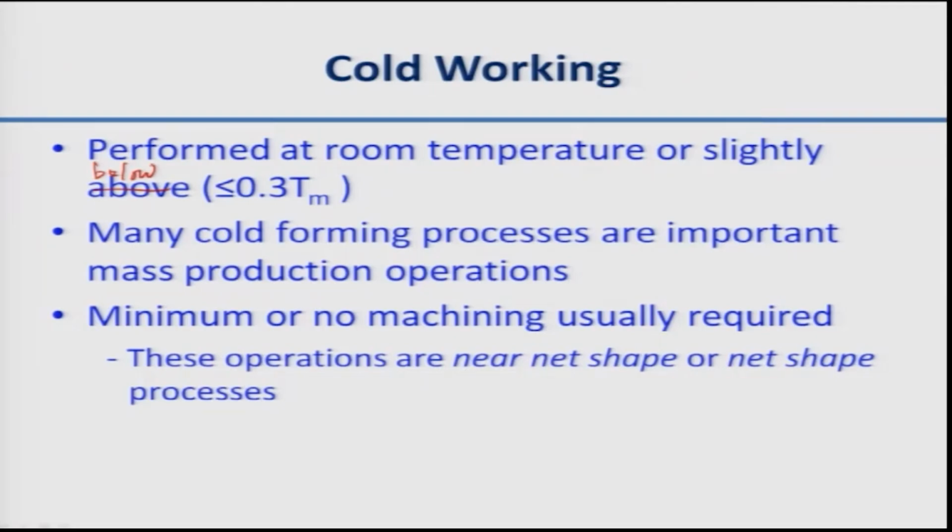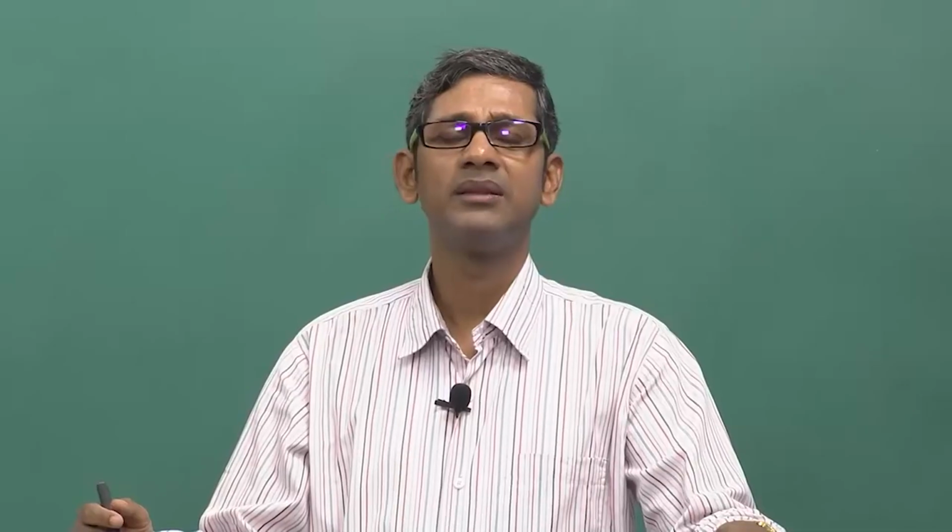Many cold working processes are important for mass production. Normally cold working is more preferred nowadays because we have minimum or no machining required subsequently. That is why cold working processes are known as near net shape processes.